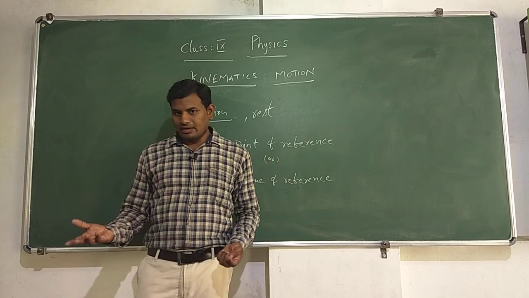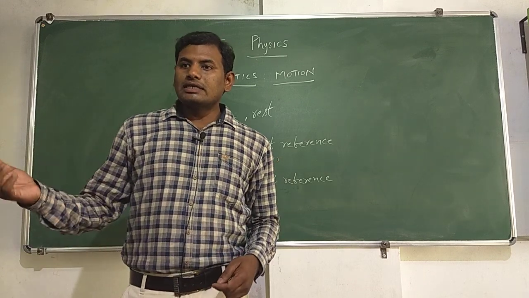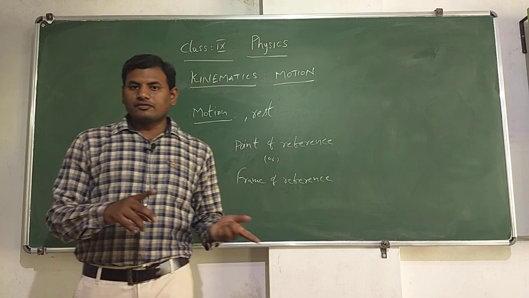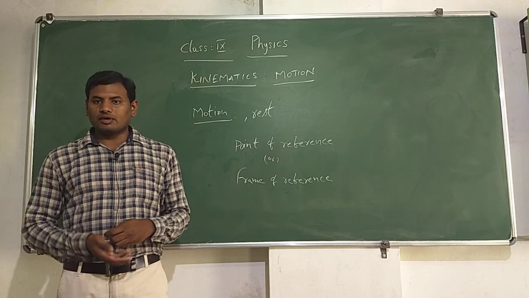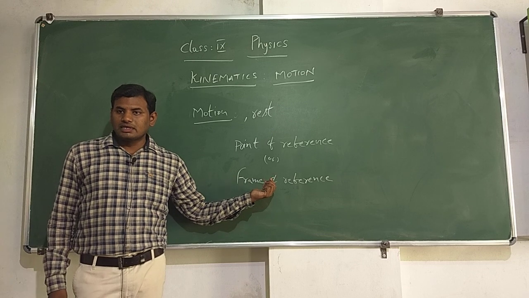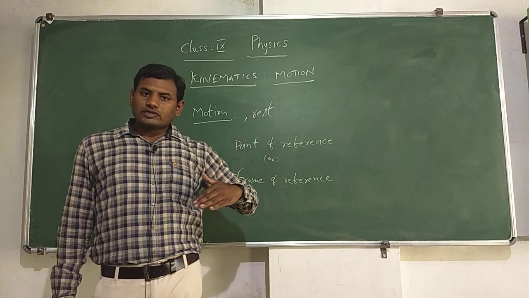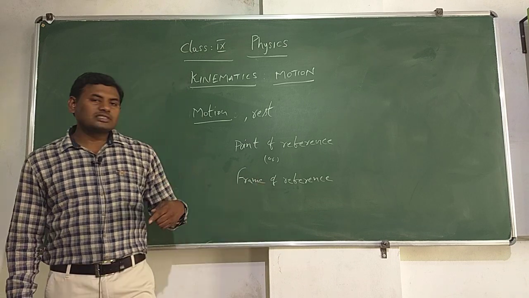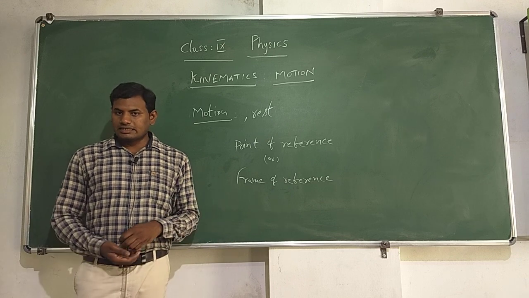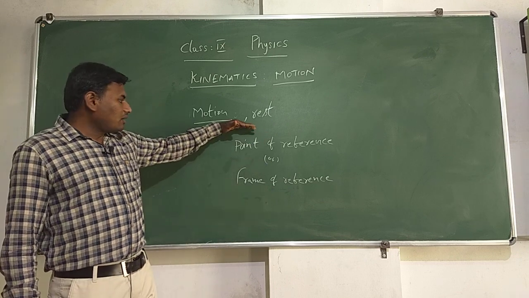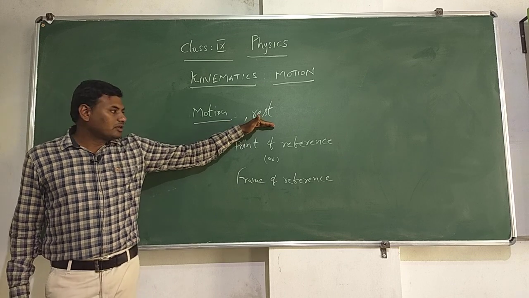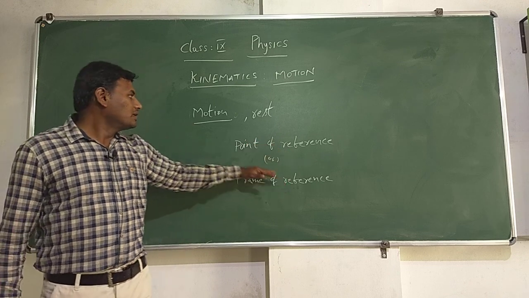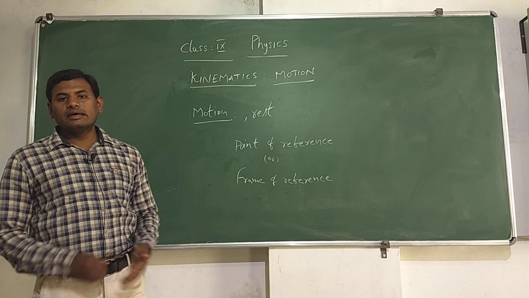In the same way, if one thing is left side to us, that might be right side to others, and one thing which is right side to us might be left to others. That changes according to the position of the object or from the point of reference. In the same way, up and down also change depending on the point of observation. Day and night also change depending on the location where we are staying. So, all these terms are relative terms. Along with them, motion and rest are also relative, because without knowing the position of one object, we cannot judge the position of the other object. That is the reason why we call motion and rest relative terms.